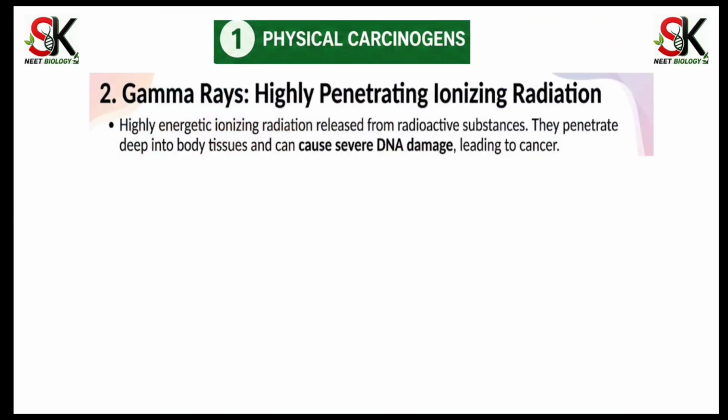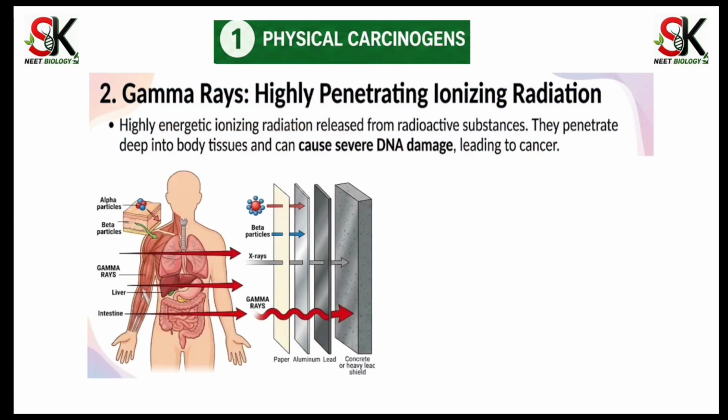Now coming to the second physical carcinogen, that is gamma rays. These are highly penetrating ionizing radiations. Gamma rays are highly energetic ionizing radiations released from radioactive substances. They penetrate deep into body tissue and can cause severe DNA damage, which leads to cancer. Here in this image, we can see that gamma rays can pass through paper, aluminium, lead, as well as concrete or heavy shields. That's why we call them highly penetrating ionizing radiations.